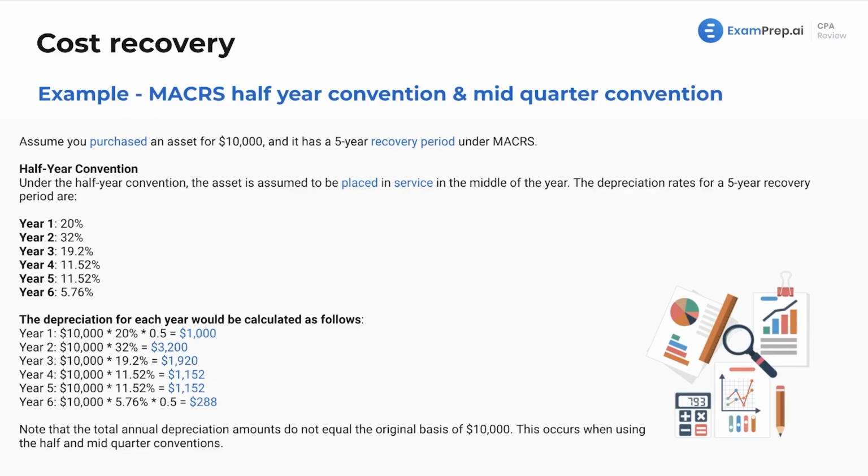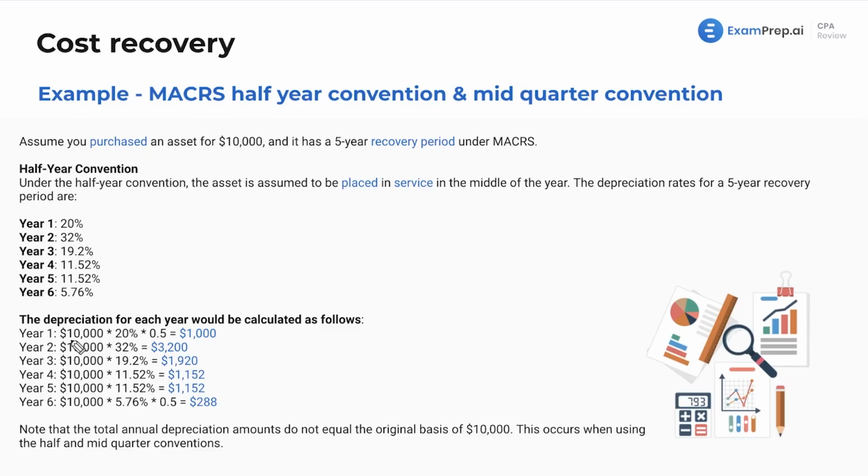All right, coming along here, assume you purchased an asset for $10,000. It's got a 5-year recovery period under MACRS. Under the half-year convention, the asset is assumed to be placed into service in the middle of the year, and the depreciation rates for a 5-year recovery period are as follows. You see these amounts, you might be starting to get a little familiar with the percentages as well. Again, just taking another look at how this works mathematically. We take that $10,000 and just run it through those percentages.